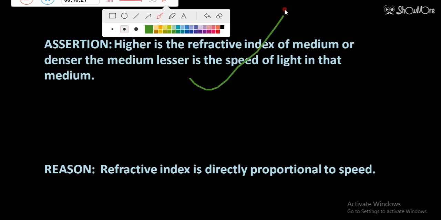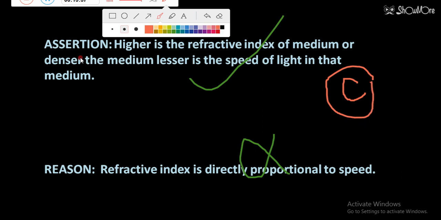So that means assertion is true, but the reason is false. And when we get assertion is true, reason is false, we have to answer the C option. Assertion is right here, but the reason is false. So C option will be the right answer, and this was question number 4.